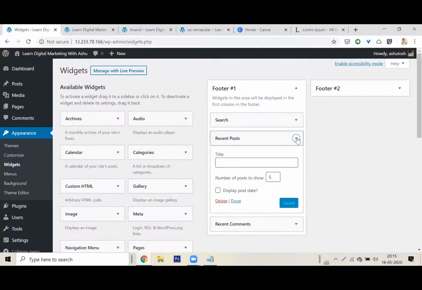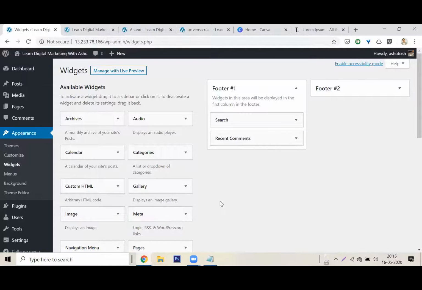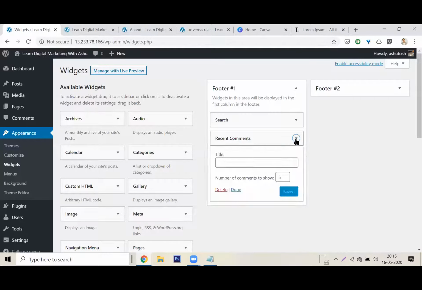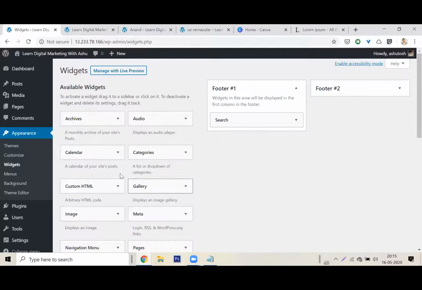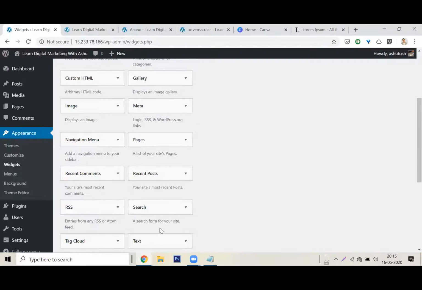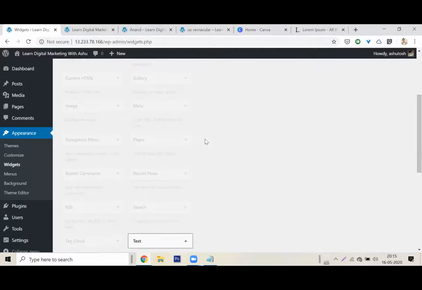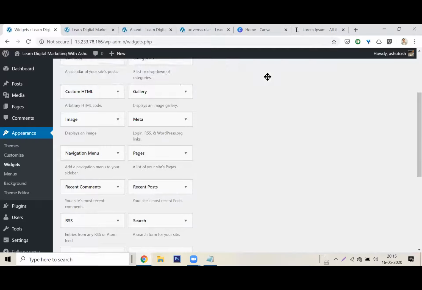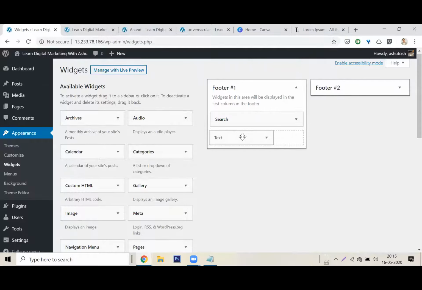Recent posts, I don't have any recent posts, I will delete it. Recent comments, I don't have any recent comments, I will delete it. Let me do something here, I need some text here. What I will do is, this is a widget. I will just drag this widget. Do you see this? I dragged it and I'll put the widget here.